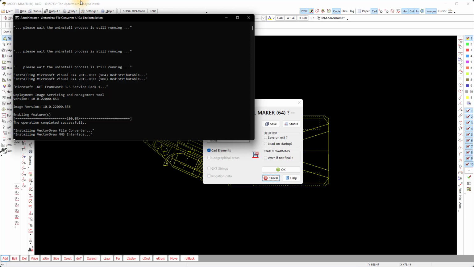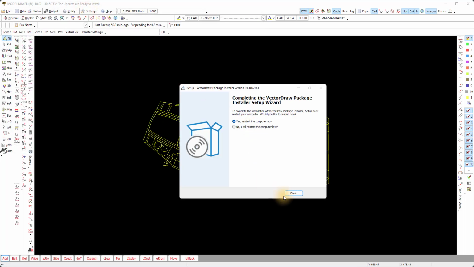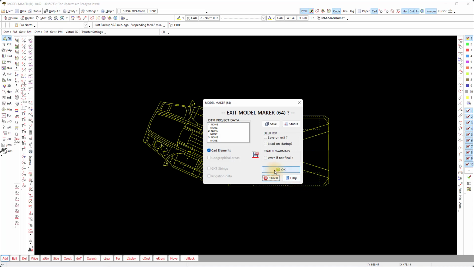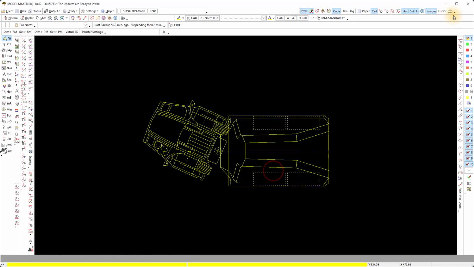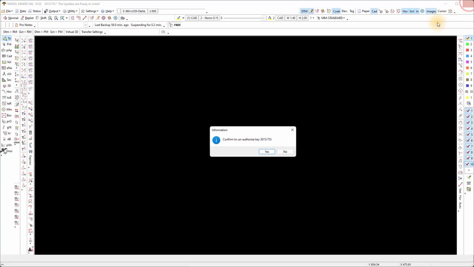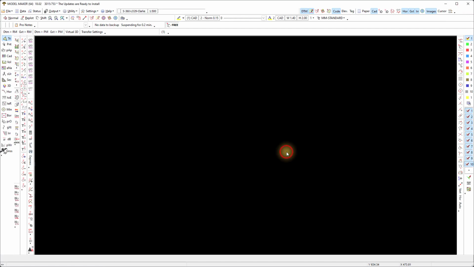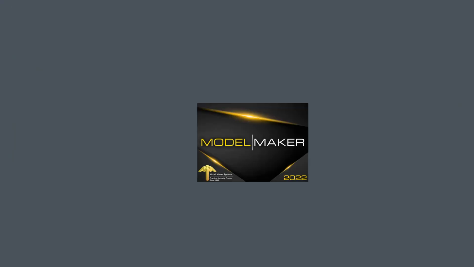And you can say finished, and you can either restart your computer or not now if you're still working. And then when you restart your computer, you can test the output of the Model Maker systems again.